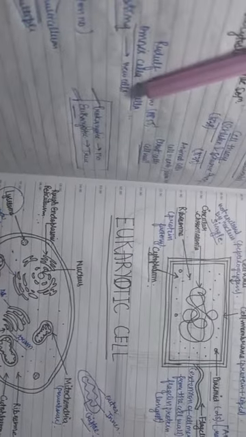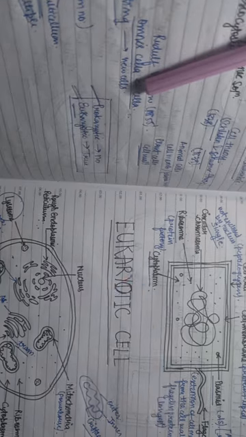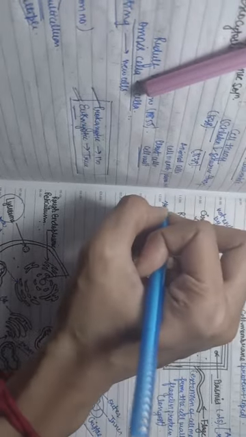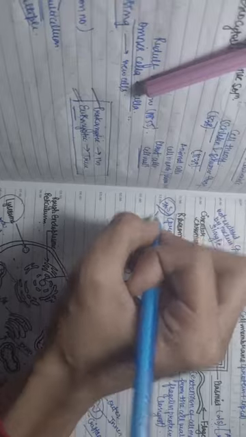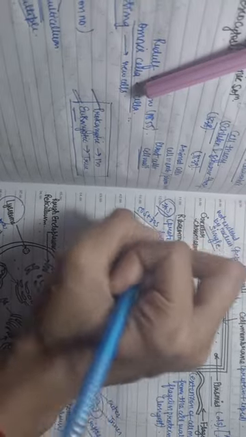One most important thing I have missed: in eukaryotic cells, the 80S ribosome is present, and in prokaryotic cells, the 70S ribosome is present. How is it 70? 50S plus 30S.